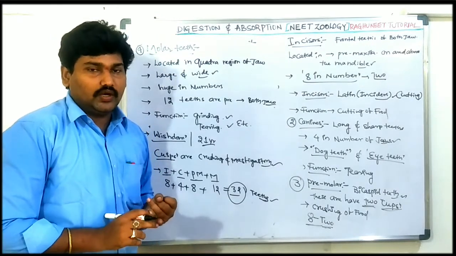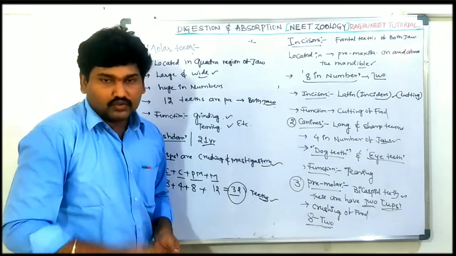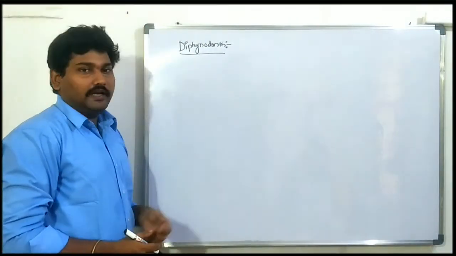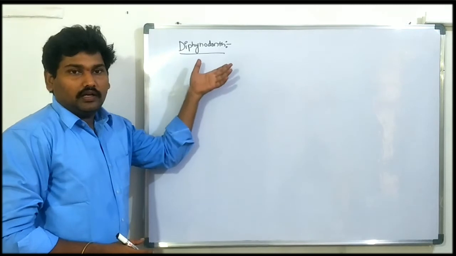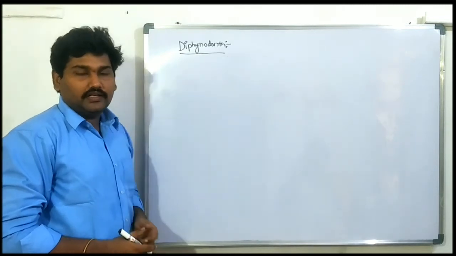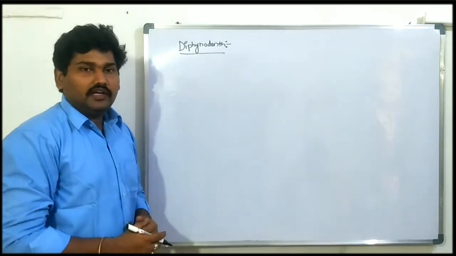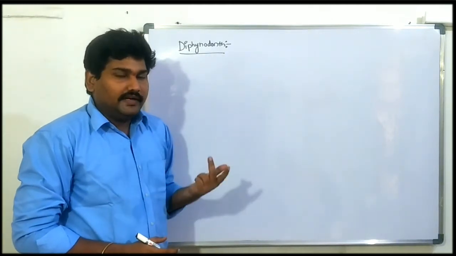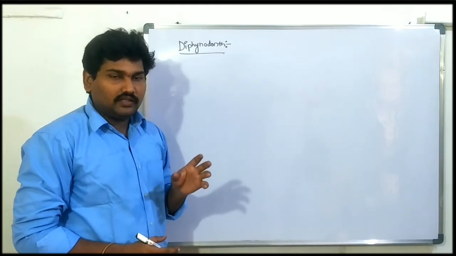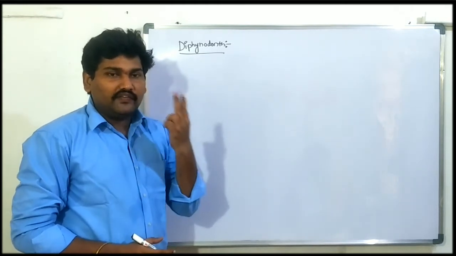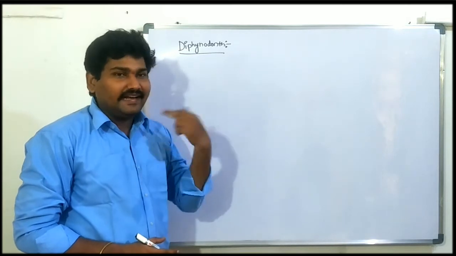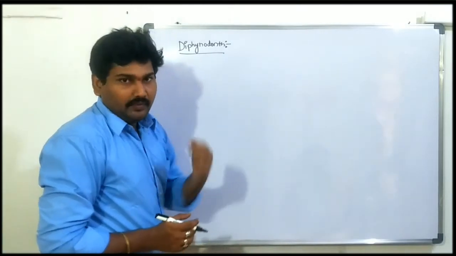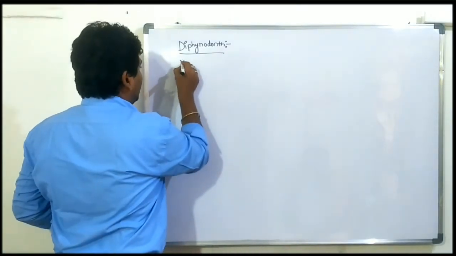We have completed thecodont and heterodont. Next one, diphyodont dentation. What is the meaning of diphyodont dentation? Di means 2, so these animals, human beings, show 2 different types of teeth in their entire life: milk teeth and permanent teeth. That is called diphyodont dentation.